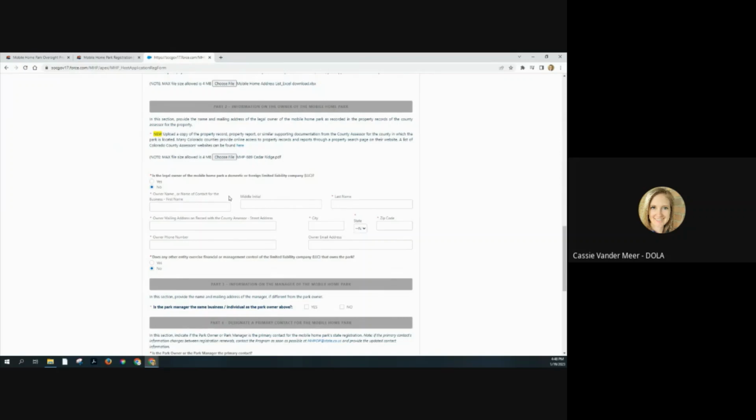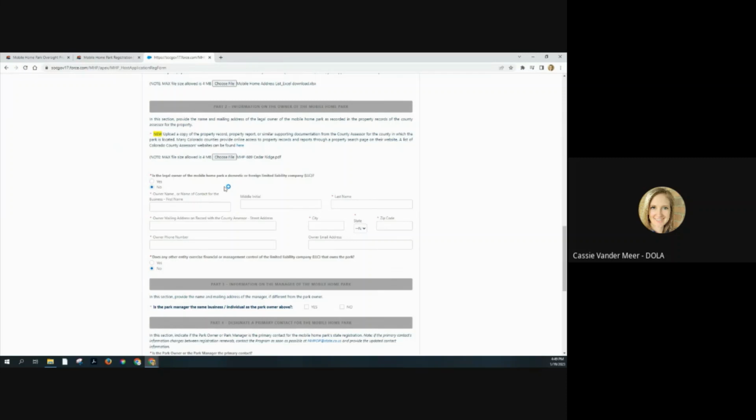So the next one has to do with whether the legal owner of the mobile home park is a domestic or foreign limited liability company. This is also kind of related to your assessor report. If your county assessor documents have a business listed as the owner of the park, you will want to click yes on this question.